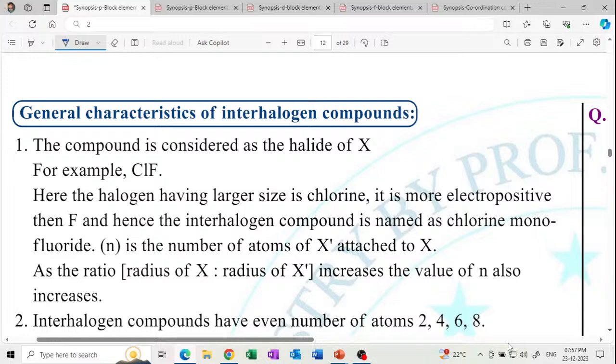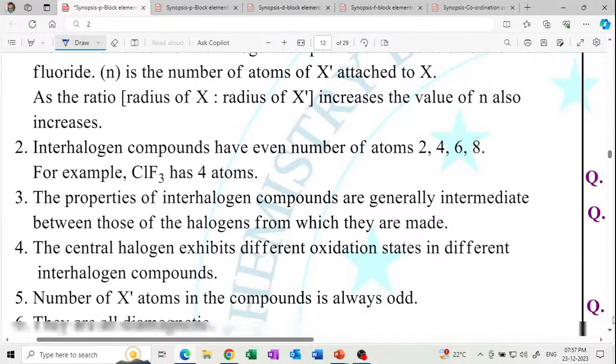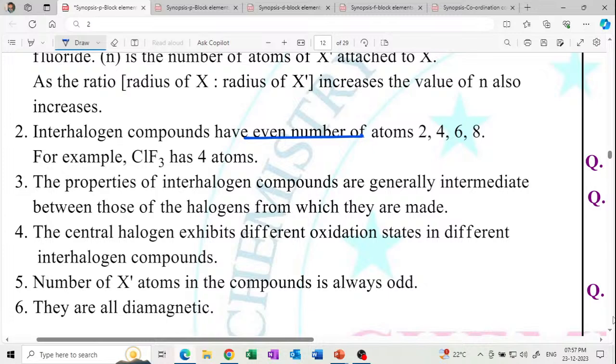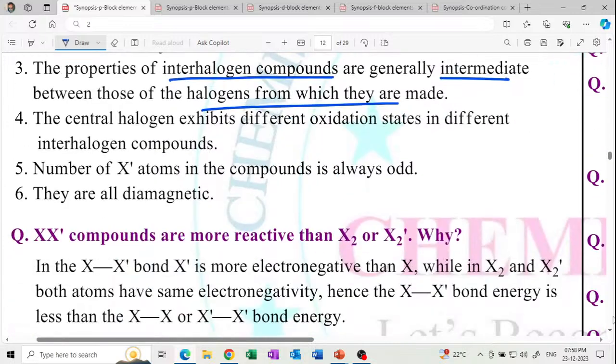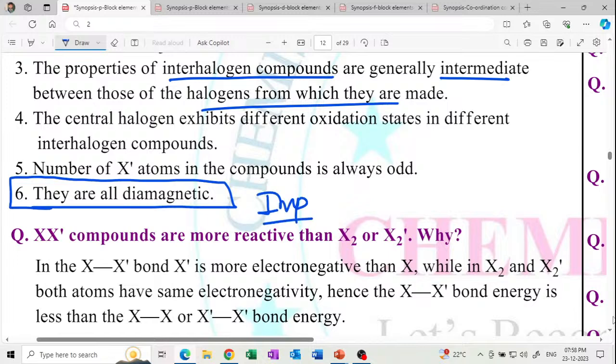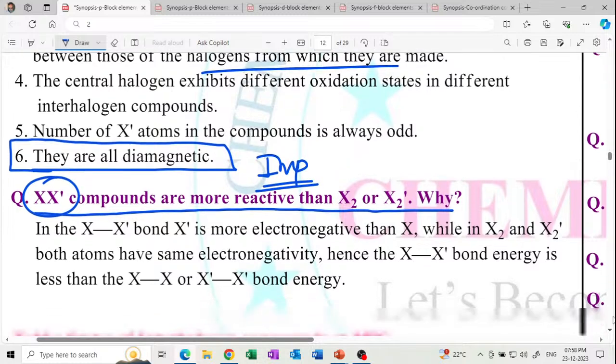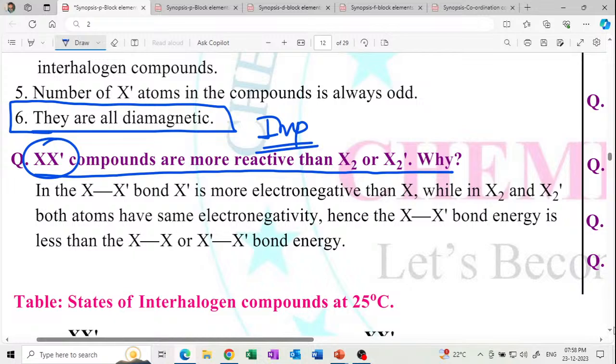General characteristics of interhalogen compounds. The compounds are considered as the halides of halogens. Get it? So as X increases, the valence increases. They contain an even number. Interhalogen compounds are generally intermediate between the halogens, and they are all diamagnetic. Very, very important, this property must come, a very important property. And XX' compounds are more reactive than X2. Why? Interhalogen compounds are more reactive because their bond dissociation energy is lower. Bond energy is less.